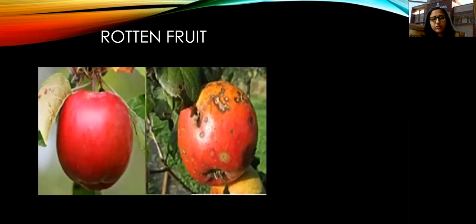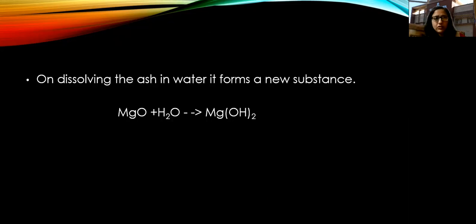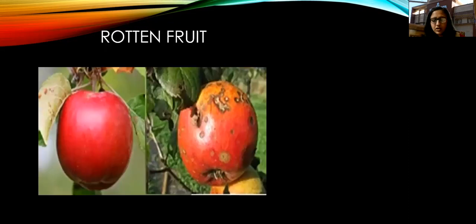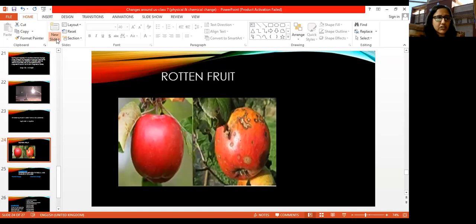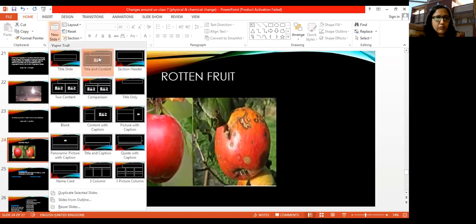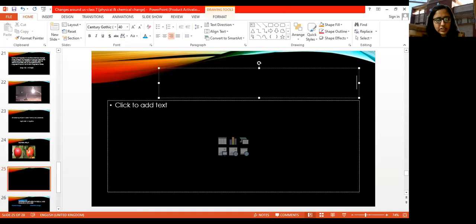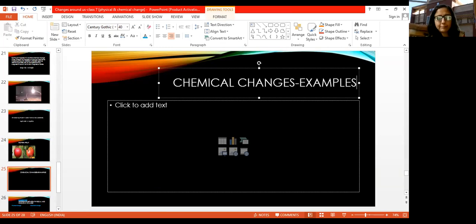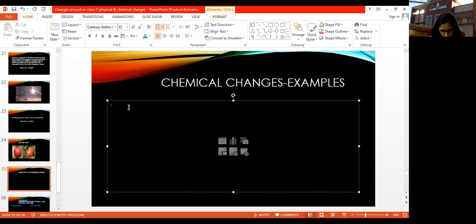Now a rotten fruit, when a fruit rots, that again is a chemical change. So these are a few examples. Now some more examples I can share with you. So I am now again going to write. You can all jot down these points in your notebooks. I am just sharing with you.